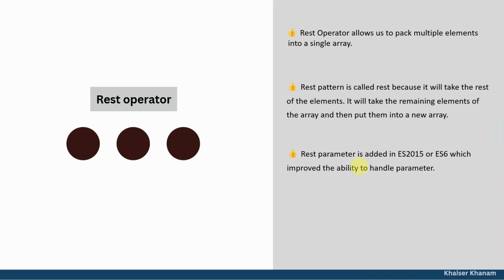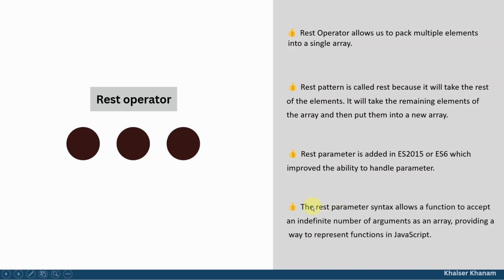Now, if you understood that function example, understanding this will be very easy. The definition: the rest parameter is a part of modern JavaScript ES6, which was added to improve the ability to handle parameters. Only to handle those parameters, the rest operator was introduced. The rest operator syntax allows a function to accept an indefinite number of arguments as an array.